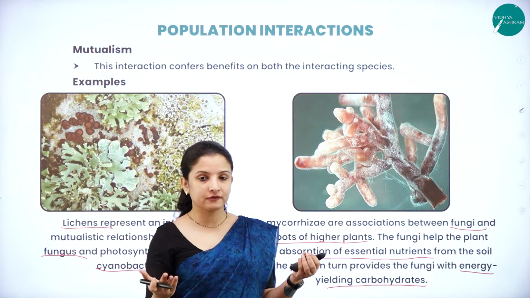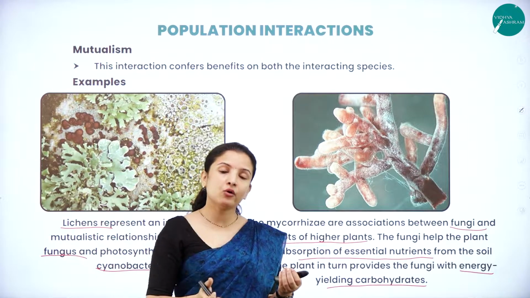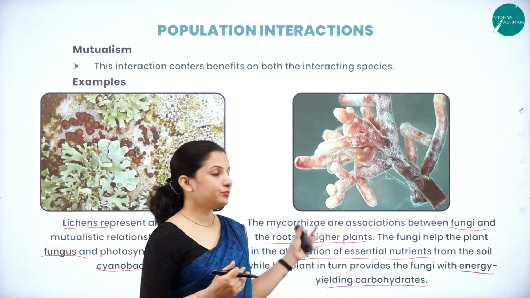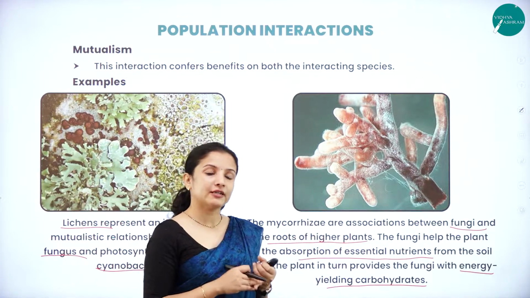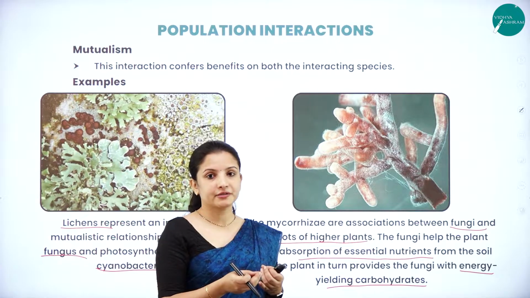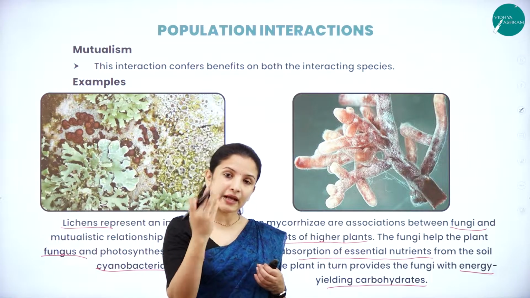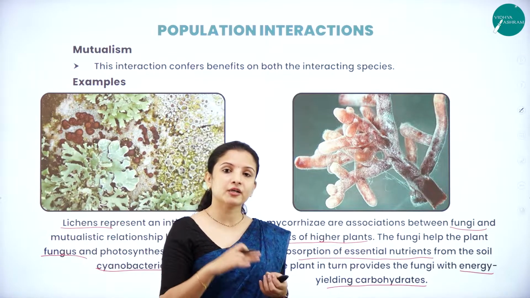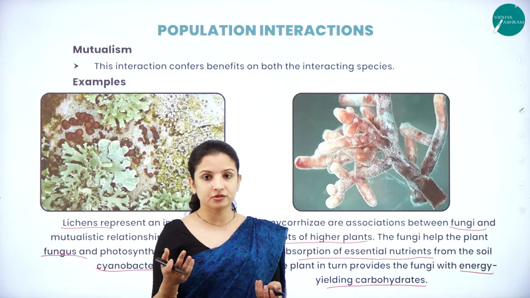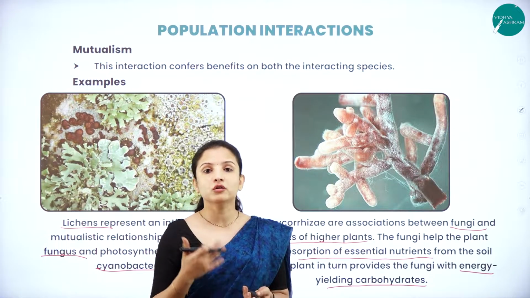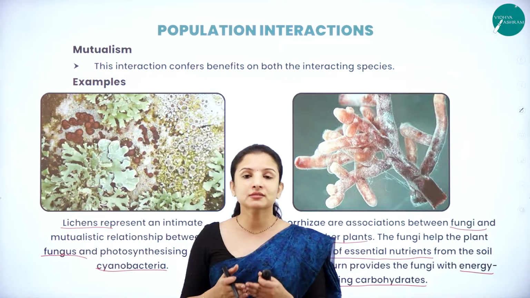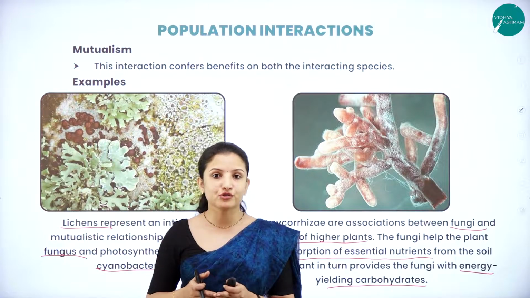it will help the plant roots to absorb the maximum amount of phosphorus, which the plant roots alone without the help of mycorrhiza cannot do. So that is how both get benefited here. The mycorrhiza gets benefited because the plant provides carbohydrates to the mycorrhiza, and the plant is also benefited because the mycorrhiza helps the plant to absorb enough nutrients from the soil, therefore promoting the overall growth and development of that particular plant. So these two are some of the best examples for mutualism.